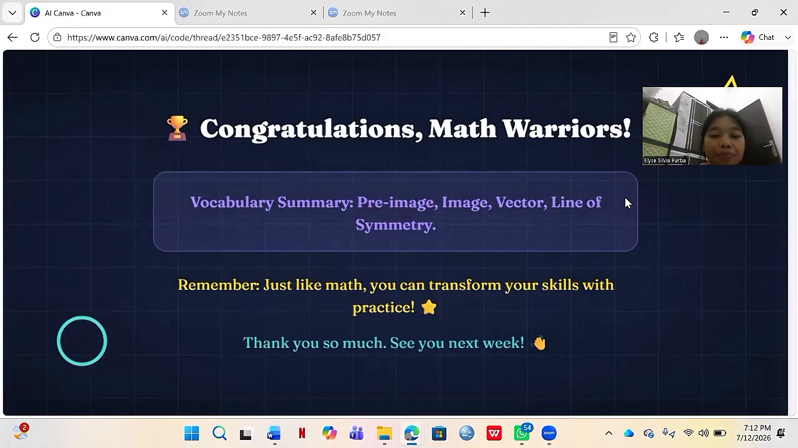Okay, students, time is up. To sum up our lesson today, we have learned how shapes transform, flip, and slide.